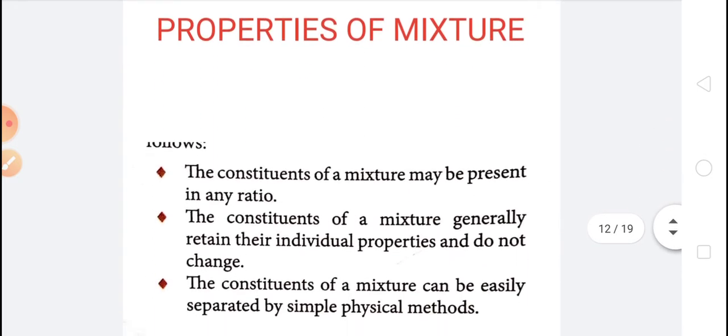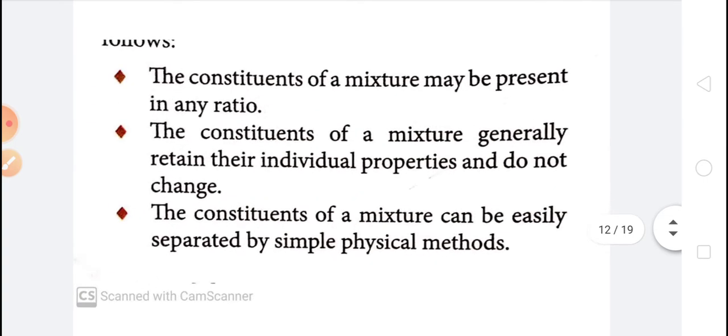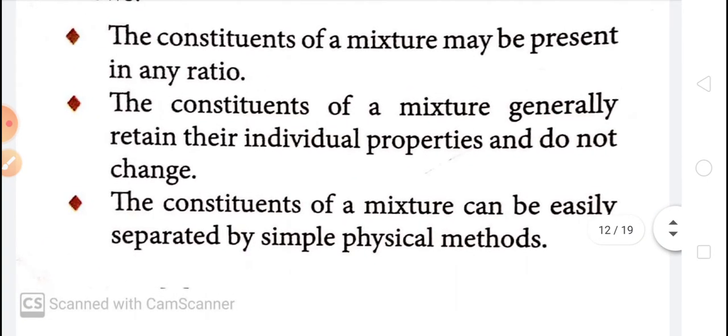Now we will see some properties of mixtures. From the above discussion, we can list some important properties of mixtures, and these properties are: the components or constituents of a mixture may be present in any ratio. There is no fixed ratio. Some components are more, others are less. There is no fixed ratio.